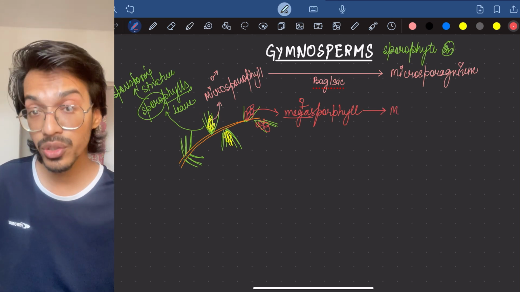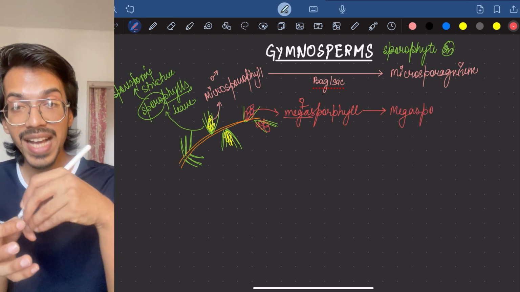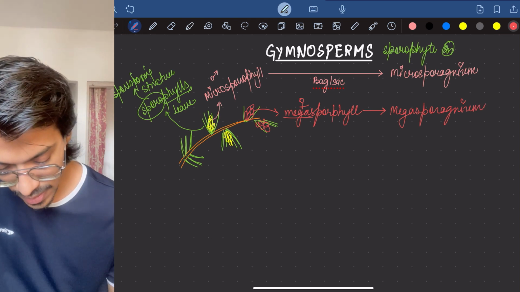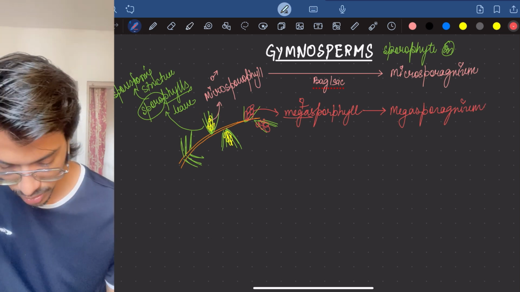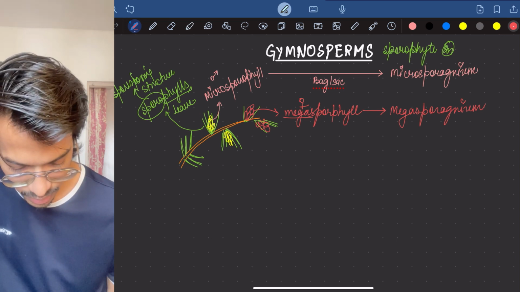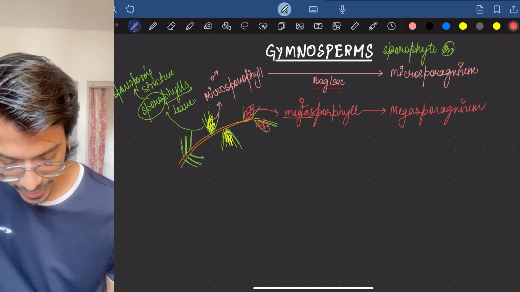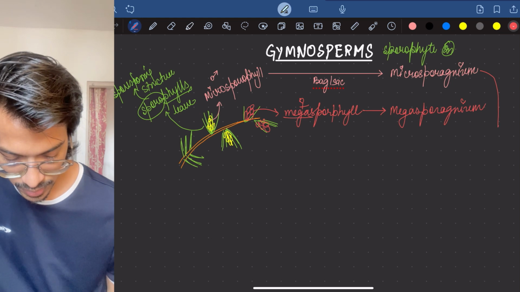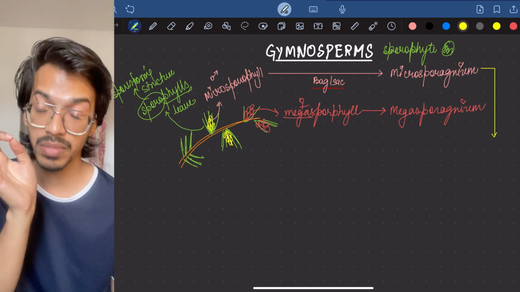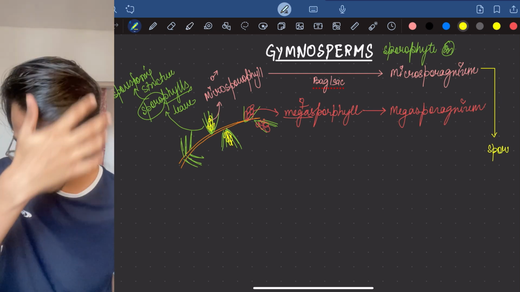Let's see that microsporangium. Inside it, if the bag is present, then definitely there will be presence of spores, which we call microspores. There will be something which will make the microspores.